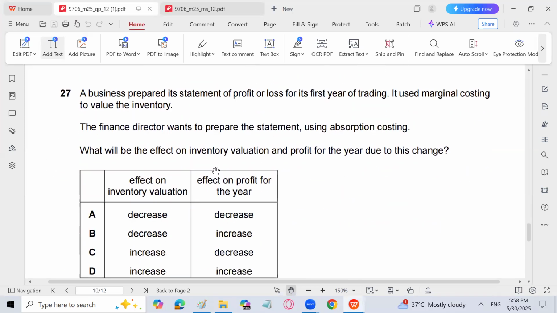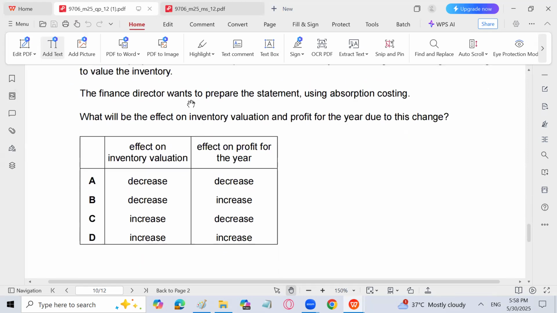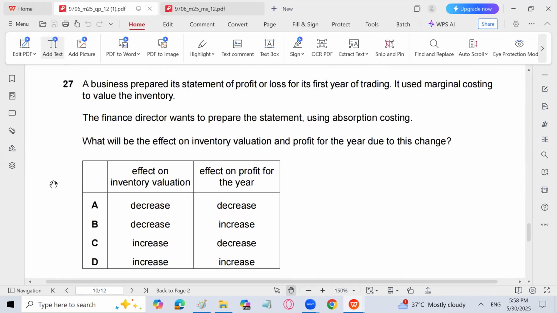A business prepared its statement of profit and loss for its first year of trading. It uses marginal cost to value the inventory. The finance director wants to prepare the statement using absorption costing. Currently we are using marginal costing, but now we want to opt for absorption costing. What will be the effect on inventory valuation and profit for the year due to this change? Remember this, that in marginal costing, the inventory includes direct material, direct labor, and only variable overheads. Whereas in absorption costing, we also include fixed overhead cost in the inventory valuation.